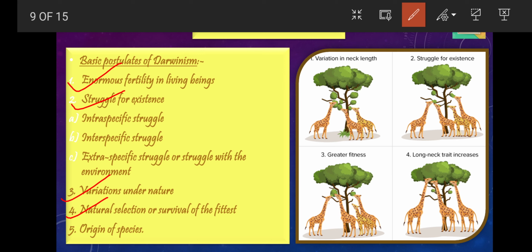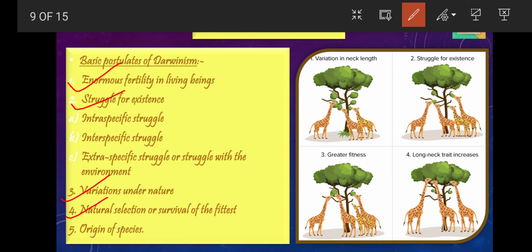The less fit or unfit organisms are left out by the selection. The individuals which survive show high selective value, and in the course of time they develop various adaptive modifications to suit the changed conditions of life. Such selection was called natural selection by Darwin and the survival of the fittest by Herbert Spencer.